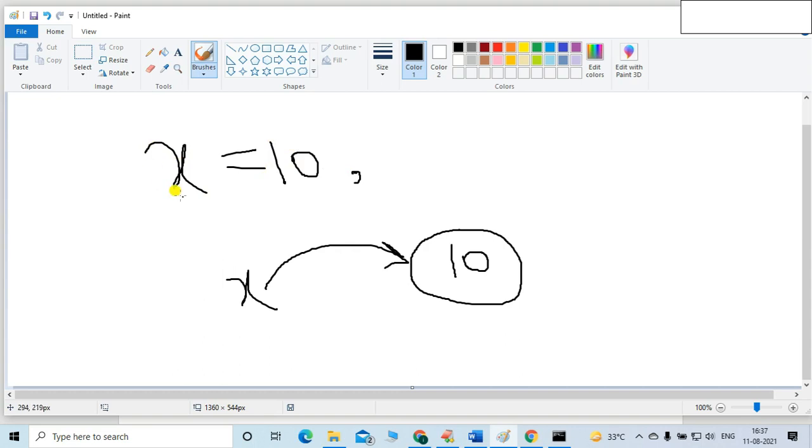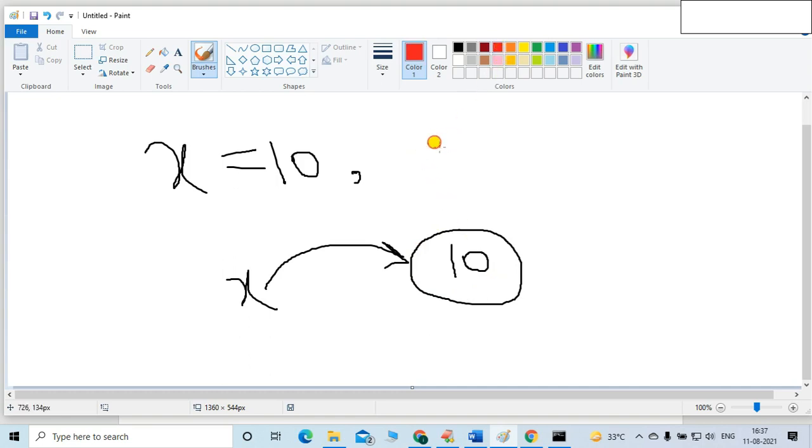So suppose x is equal to 10. x is a variable, and we have assigned the value 10 to it. What does it mean inside the Python virtual machine? It means x is a variable which is pointing towards an object. The object value is 10.